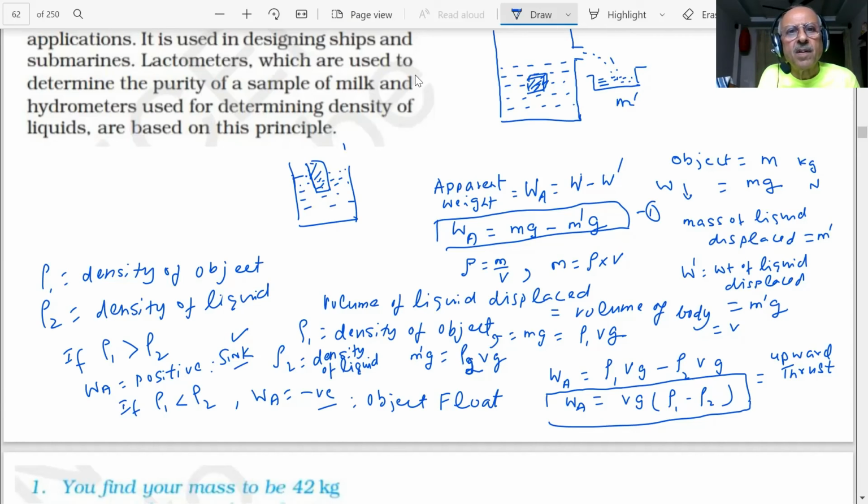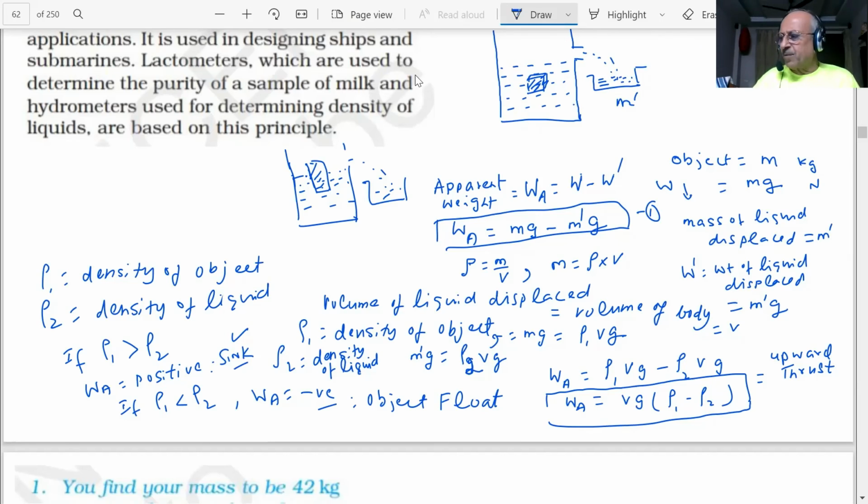Can you see that? Yeah. So you can take how much water will come out. So this is an important relationship, because it can explain, as you said, that if the density of an object is more, it will sink. If the density of the object is less, it will float.